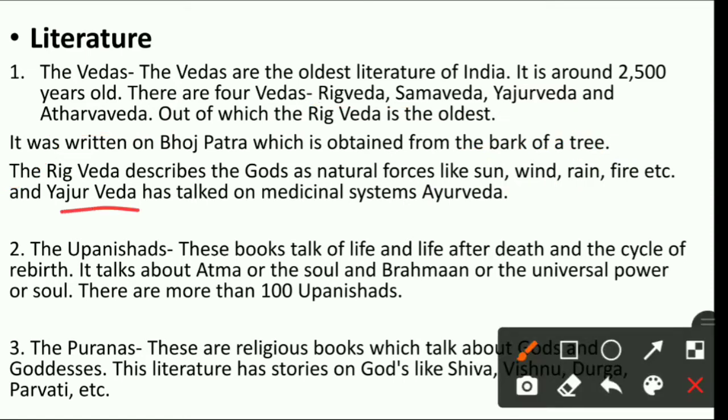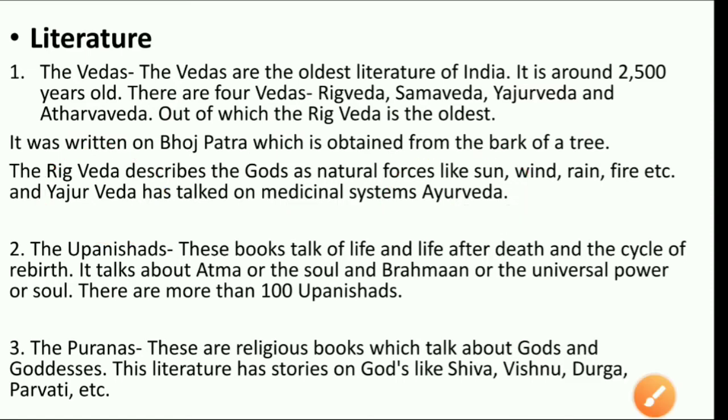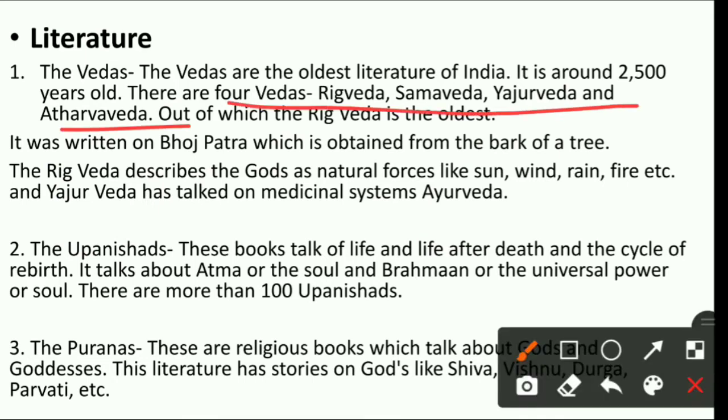And Yajurveda. Now Yajurveda talks about the medicinal system, Ayurveda. So in Yajurveda many things are found about Ayurveda, right? So in this way all the four Vedas tell us about different things that we have already studied in the chapter on the Vedic period. You can go back to that chapter and check what all things are given under all the four Vedas, right? Now, this was the first literary work, the Vedas.